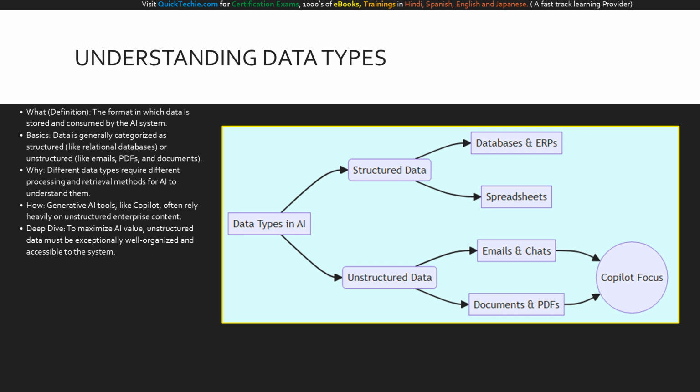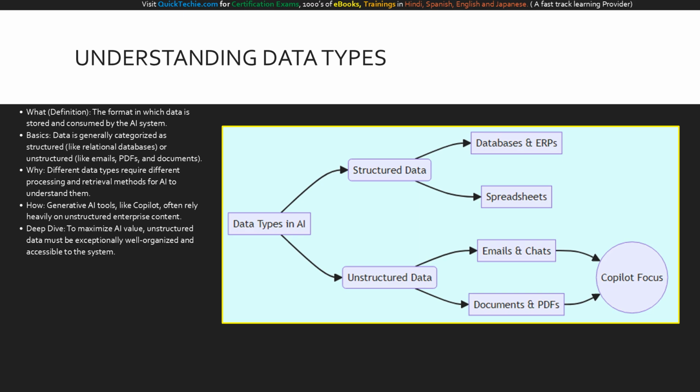Because AI tools, particularly Microsoft Copilot, often rely heavily on unstructured enterprise content to help employees in their daily tasks. How do you handle this? You must recognize that searching a rigid database is technologically different from comprehending a nuanced email thread.